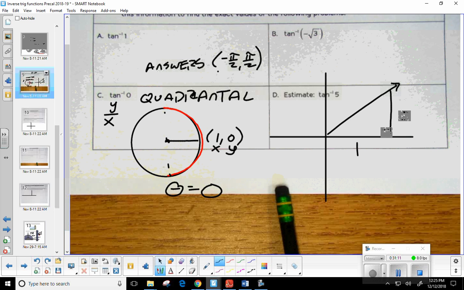But for tangent inverse, you can't include those two. Pi over 2 and negative pi over 2, tangent is undefined at those. That's why we can't include them.